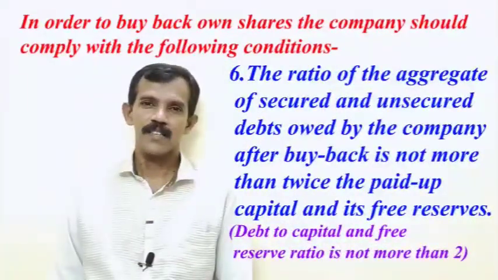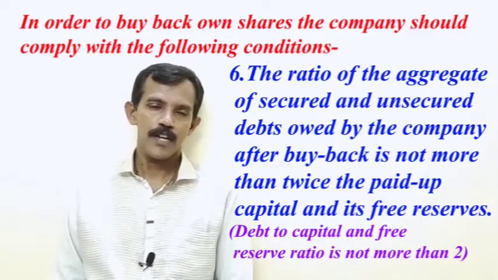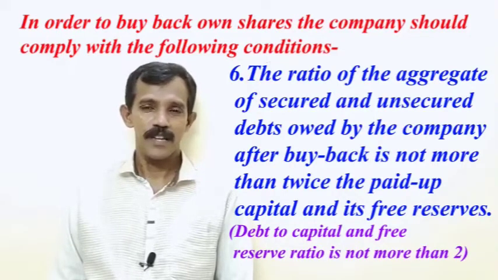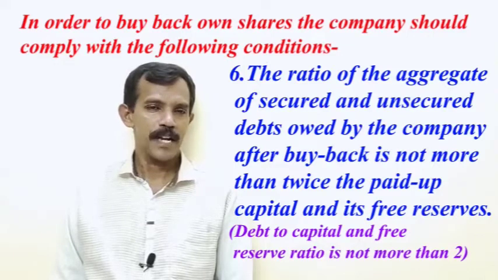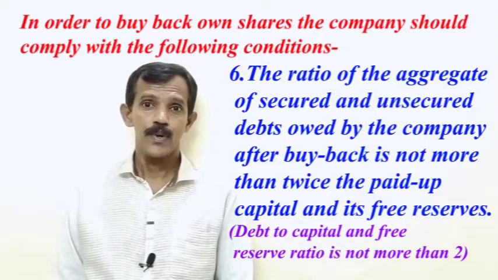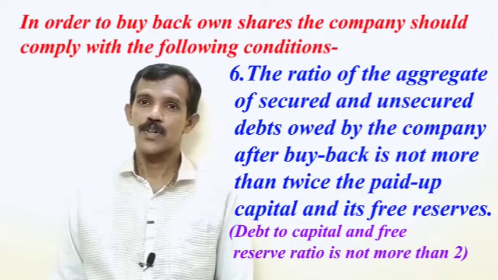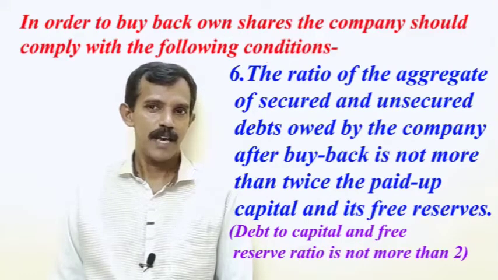Sixth condition is this: the ratio of the aggregate of secured and unsecured debts owed by the company after buyback is not more than twice the paid up capital and free reserves. That means the debt to capital and free reserves ratio is not more than 2 after buyback.